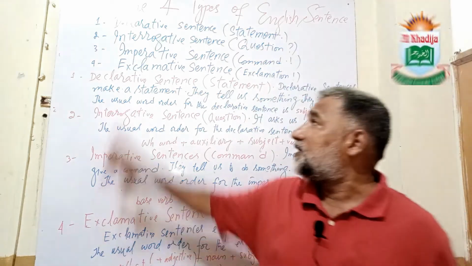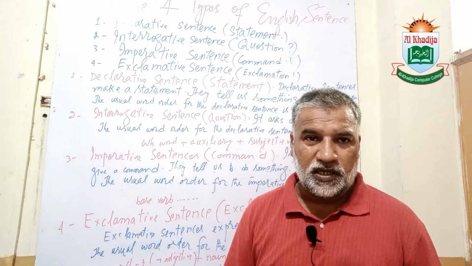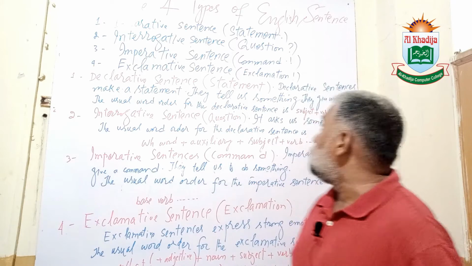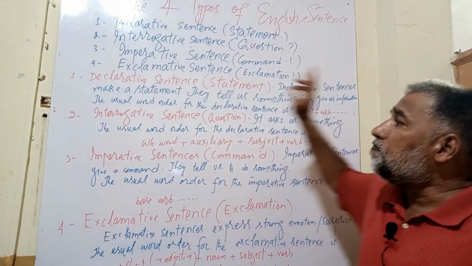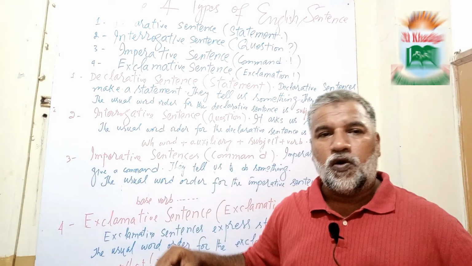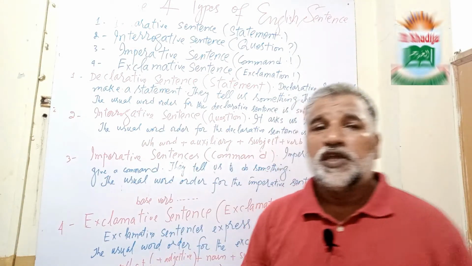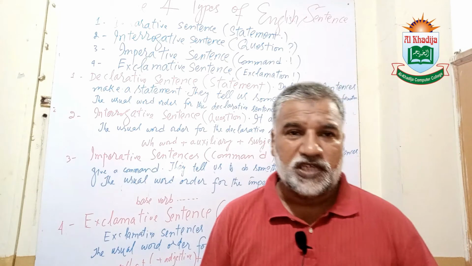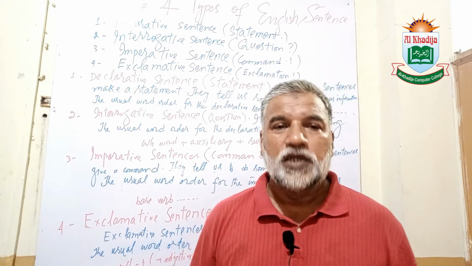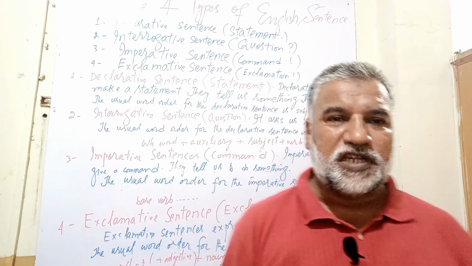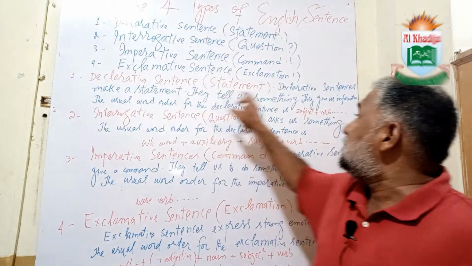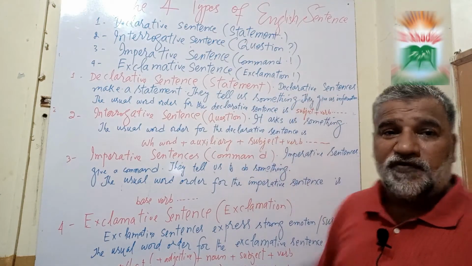The first type of sentences are declarative sentences. Yes, the name is declarative sentences. A declarative sentence makes a statement, either positive or negative. For example, if I say he goes to school, this is a statement. Or he does not go to school, this is also a statement. So a statement can be of two types: positive statement or negative statement. They tell us something, they give us information.